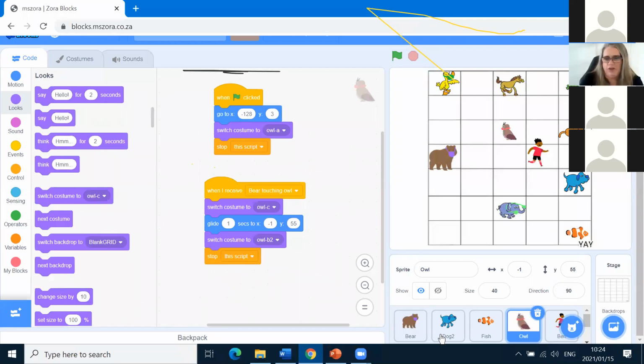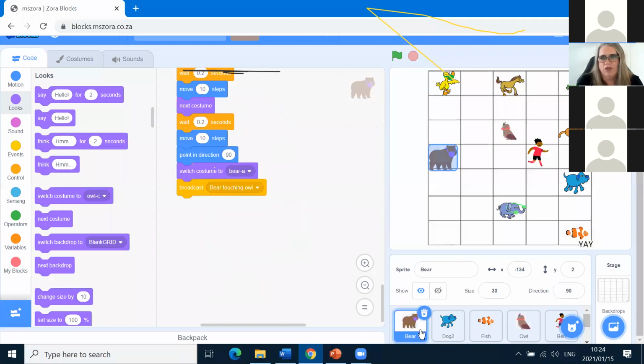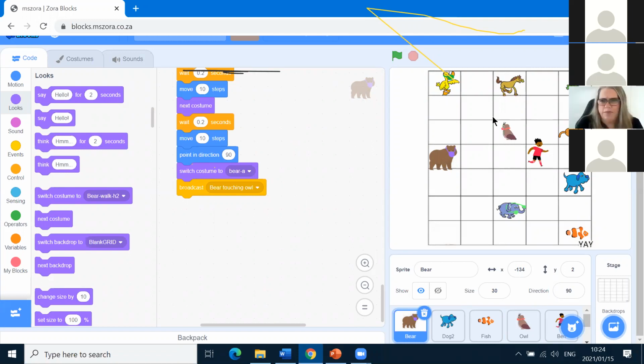Now we're going to move on because Bear is going to ask Owl, what is her name? And we're going to set her name to a variable. We're going to set her name to one variable, Owl's name. We're going to put it in a variable because we want Owl's name to be saved so we can use it later.